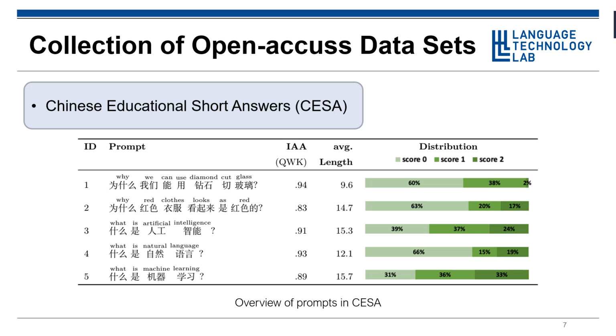Each participant was required to answer each question with a maximum of 20 characters, resulting in an average answer length of 13.5 characters. 2 annotators, native Chinese speakers with a computer science background, scored the answers into 3 classes: 0, 1, and 2 points, with an average inter-annotator agreement of 0.9 quadratically weighted kappa, or in short QWK.